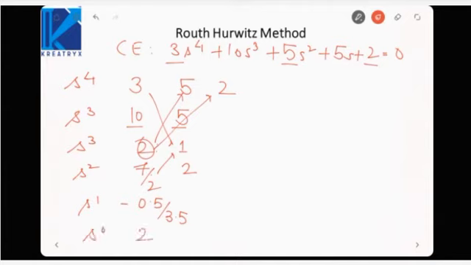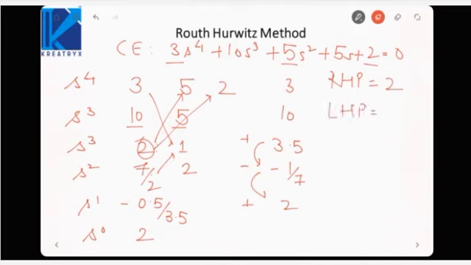Now the first column is 3, 10, then 3.5, then minus 1 by 7, then 2. So there are two sign changes, plus to minus, then minus to plus. So right half poles will be equal to 2, and left half poles will be, since total poles are 4, order 4 means 4 poles, 4 minus 2 is equal to 2. So this system is unstable with two poles lying in the right half plane.